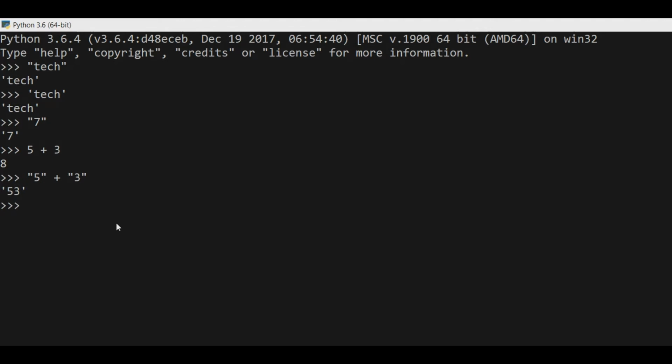Now you must be thinking why it is 53, not 8. This is because, as you can see, when we write 5 plus 3 not in double quotes, we get 8, because it is a number, not a string. But here we wrote 5 and 3 in quotes, so the answer is also in quotes and it is a string. Here plus is used to concatenate this 5 and 3. Concatenation means we join these two strings using this plus sign.